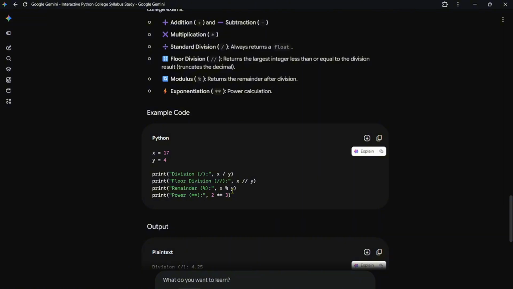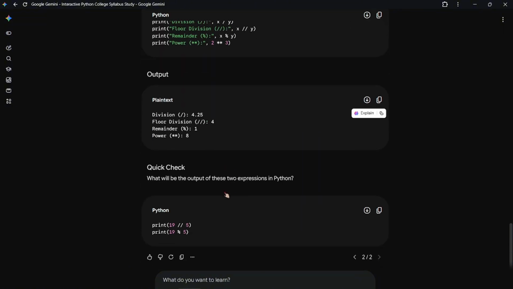Modulus provides the remainder after division, and exponent is the power calculation. Okay, so 2 power 3, what, 8? Got it, right? Easy. Now quick check. Yeah, do it.